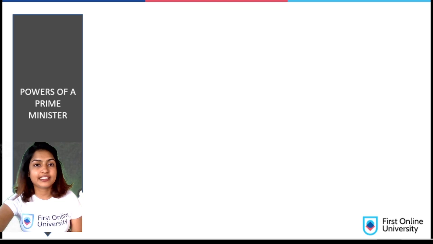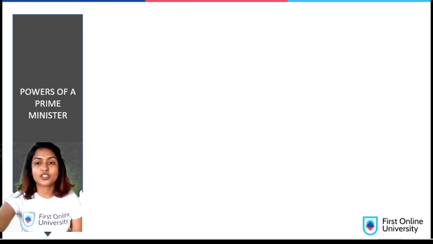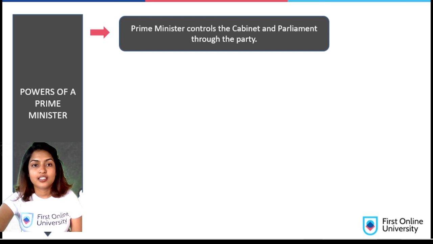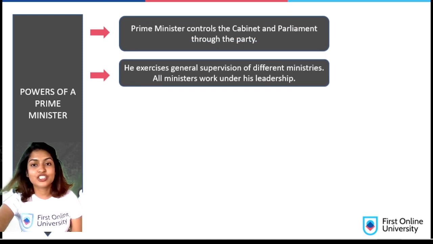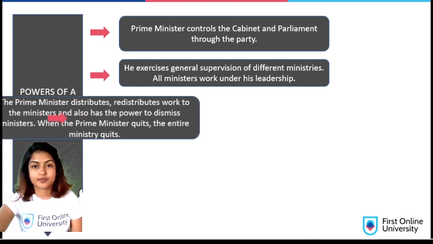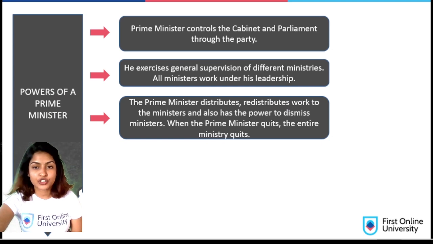So let us see the basic powers of a Prime Minister of a country. First, the Prime Minister controls the cabinet and parliament through the party. He exercises general supervision of different ministries. All ministers work under his leadership. The Prime Minister distributes and redistributes work to the ministers and also has the power to dismiss ministers. When the Prime Minister quits, the entire ministry quits. That is when the government falls.